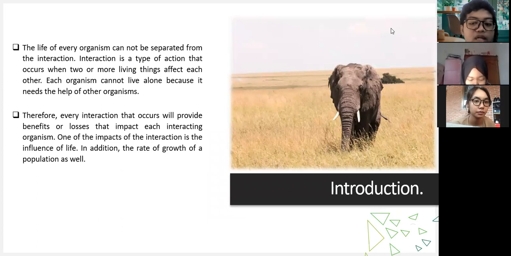Okay, so the first one is introduction. Interaction is a type of action that occurs when two or more living things affect each other. Each organism cannot live alone because it needs the help of other organisms. Therefore, every interaction that occurs will provide benefits or losses that impact each interacting organism. One of the impacts of the interaction is the influence on life, and in addition, the growth of a population as well.